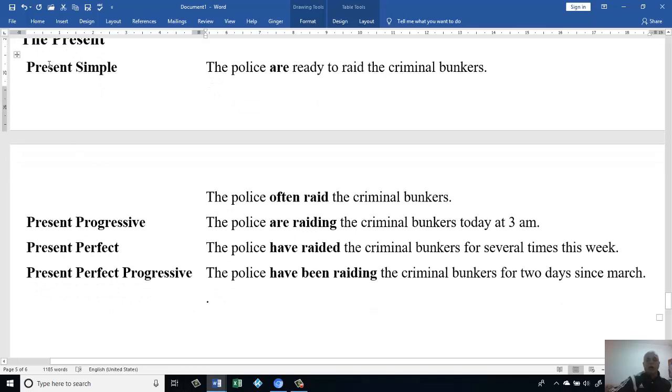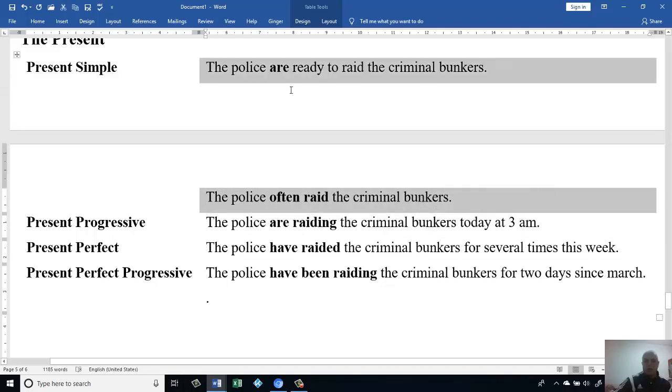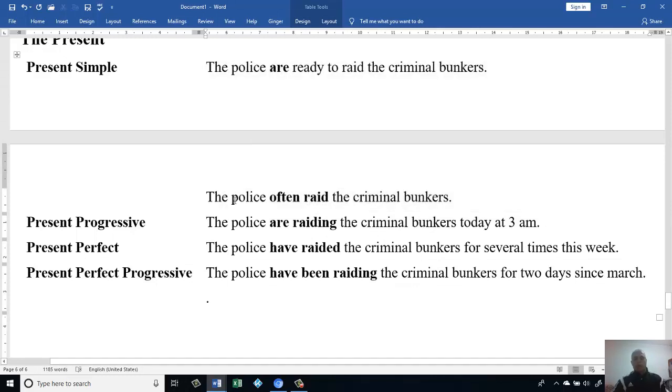Same thing, if we said it, we make it present. We say the police are ready to raid the criminal bankers. Okay, because the police is plural, then we use are. Then we have subject, then we have a verb. Okay, sometimes we say the police often raid the criminal bankers. Here we have two kinds of present. Present with is or are, then we have present with an action verb. Let's see how to make it progressive.